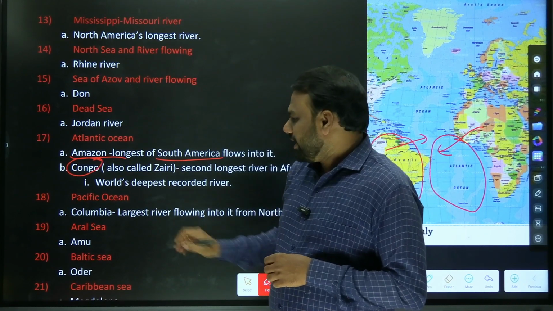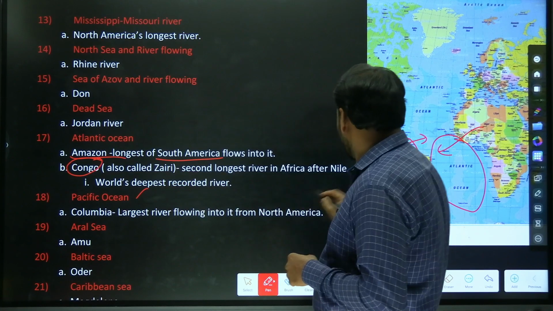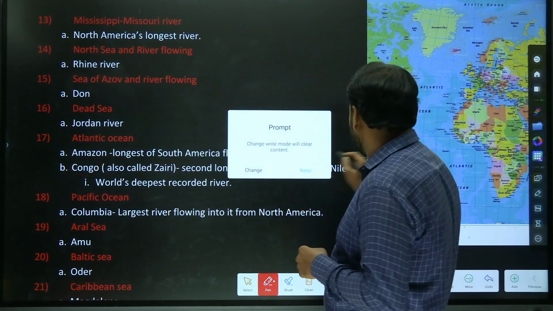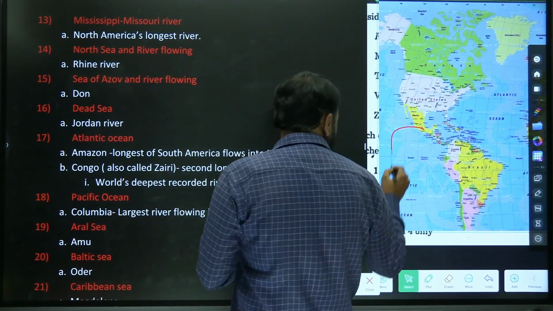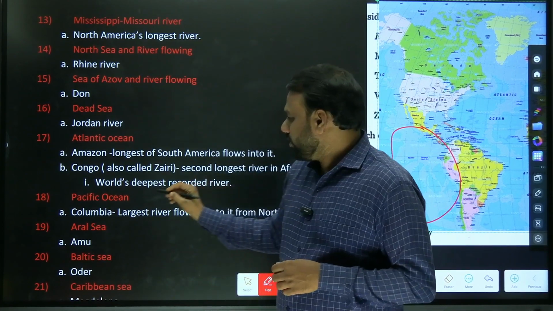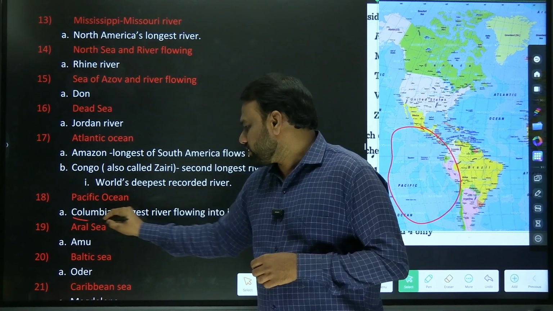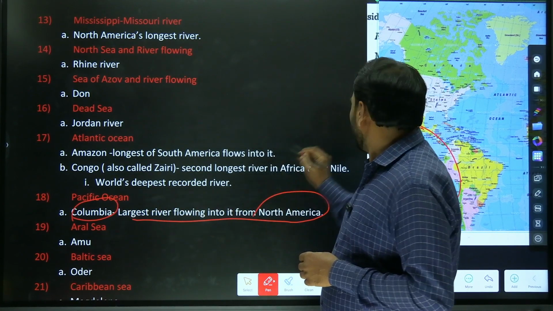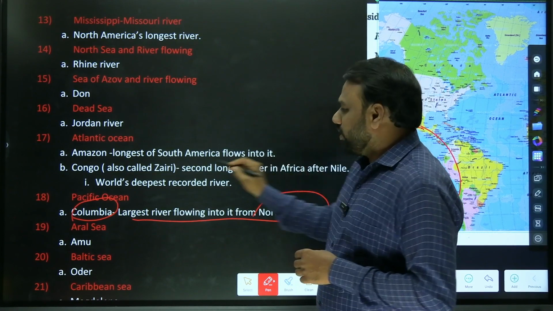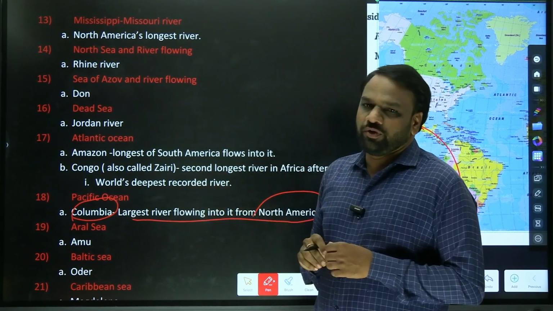Next, Pacific Ocean. So here we have the Pacific Ocean. This area is the Pacific Ocean. In the Pacific Ocean, the longest river is the Columbia River, the largest river flowing in from North America. From North America, the Columbia River flows into the Pacific Ocean.